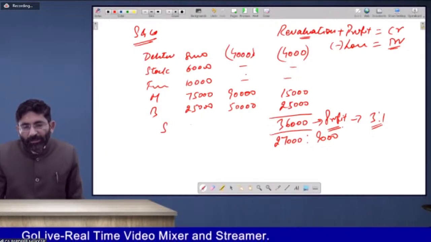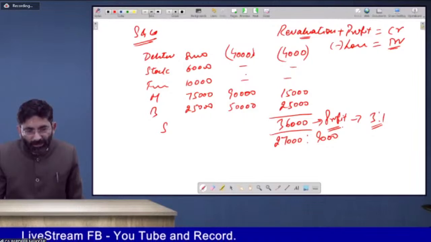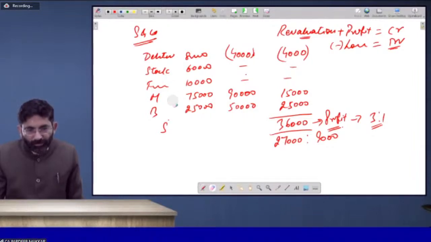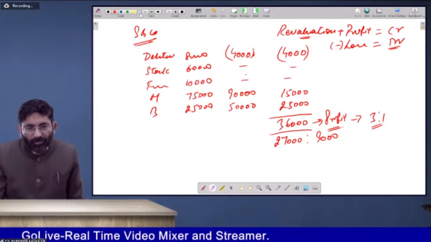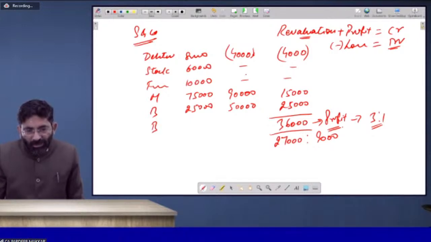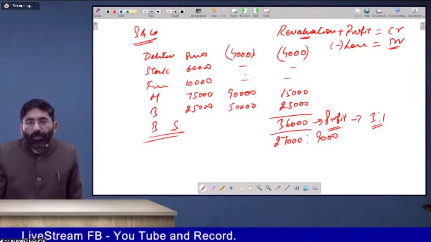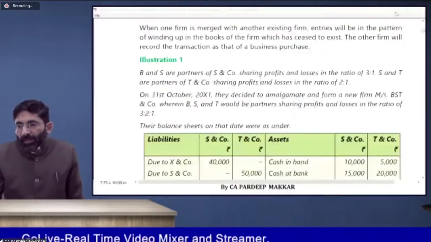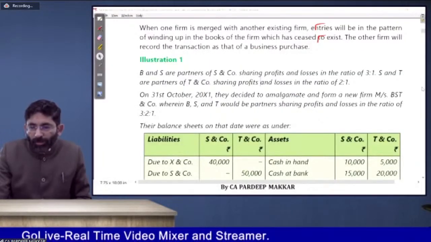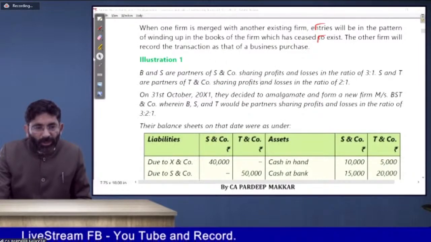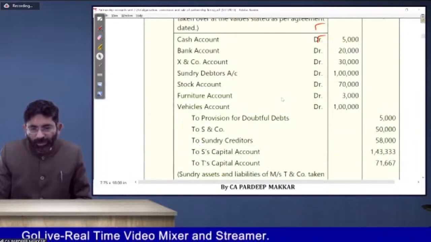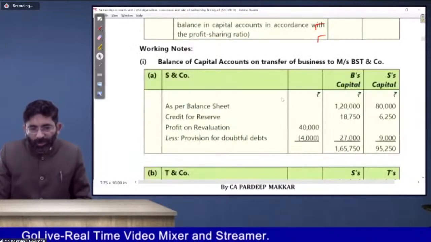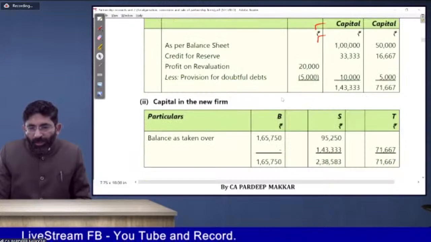The partners are B and S. There are two partners with us, B and S. So what do we have to do? We have to prepare their partners' capital account, or we may do it according to the system given in your module. As per your choice, there is no problem. I have given you the understanding of this profit.